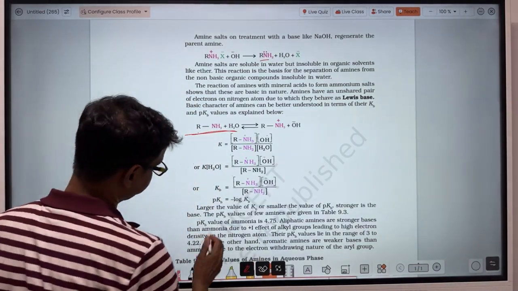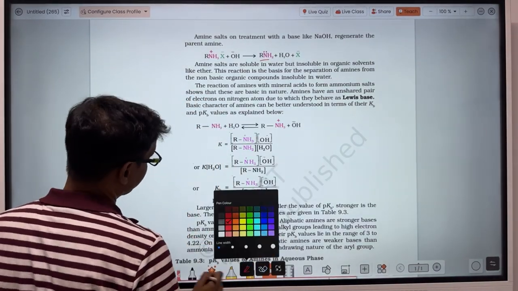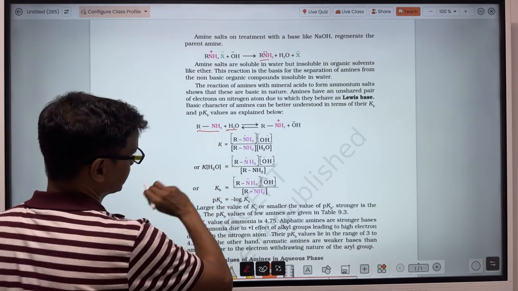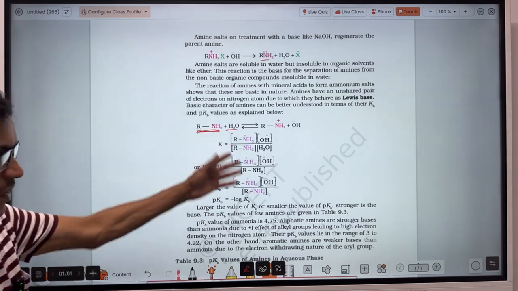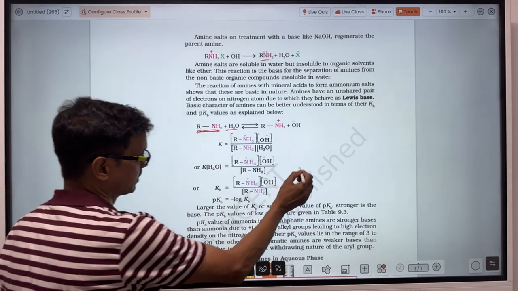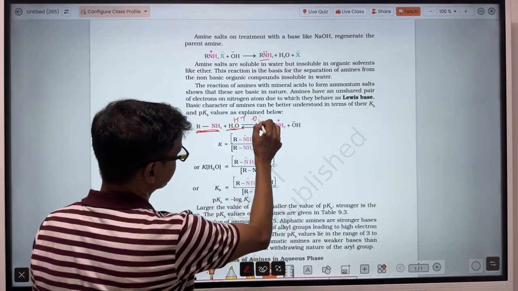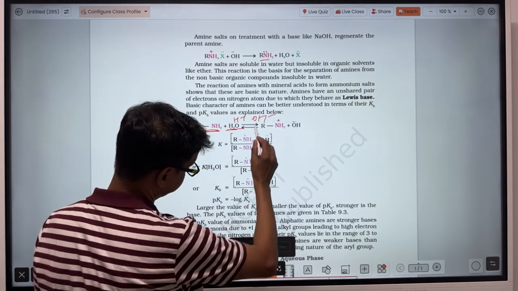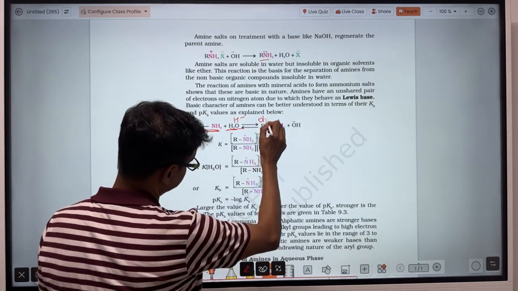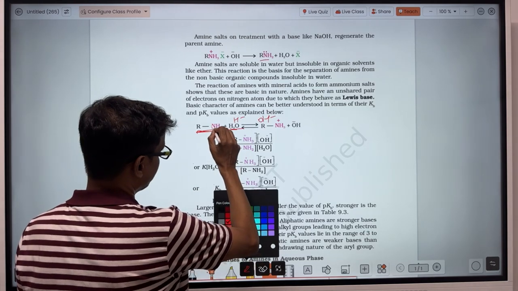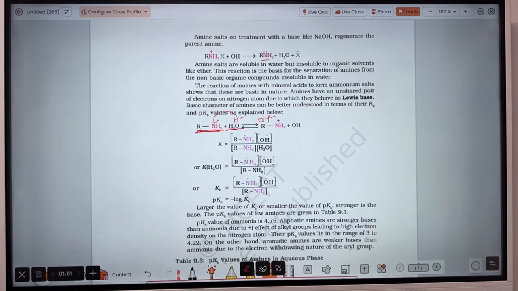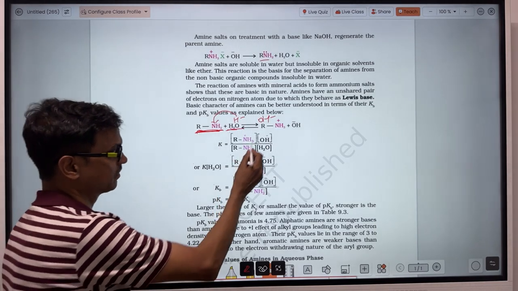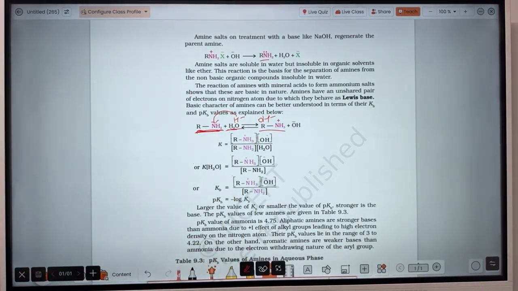So this amine, when dissolved in water, what happens? It's a base, so it can accept an H plus ion from the water molecule, which gives H plus and OH minus ion. Amine is a base, so it could accept the proton. So H plus will be accepted by this NH2, and there will be formation of the iminium ion and this OH minus ion.